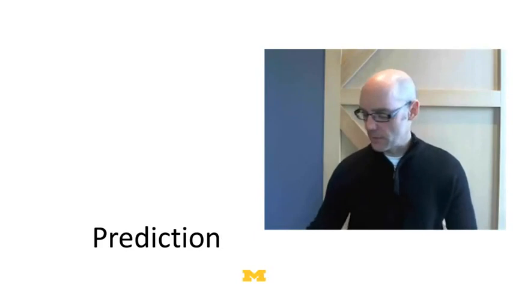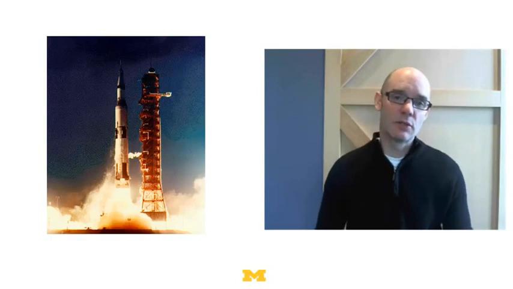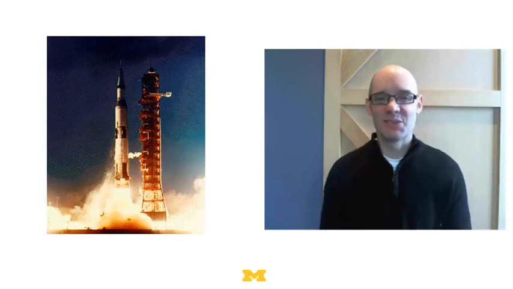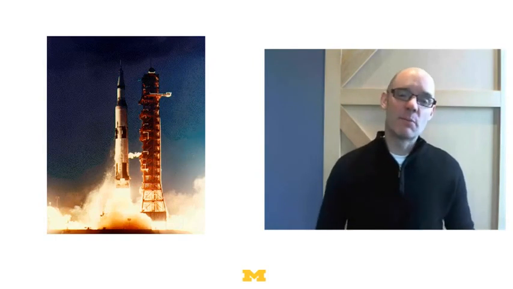So first let's just talk about a basic predictive task. Suppose I said to you, predict the height of the Saturn V rocket. What you typically do is think, well, the Saturn V rocket is like something else. If you thought of it like a water tower, you might guess that it's 100 feet high. Or alternatively, you might say it's like the Statue of Liberty, and then you might guess it's about 400 feet high. Or you might even think it's like the Empire State Building, and guess it's 1,000 feet high. So different people are going to use different categories and therefore make different predictions.